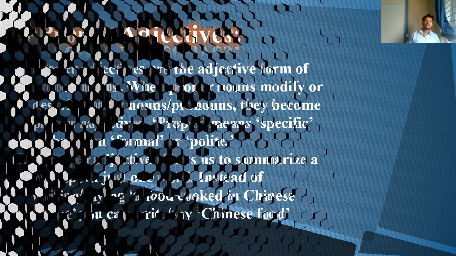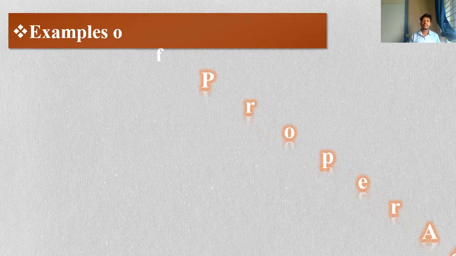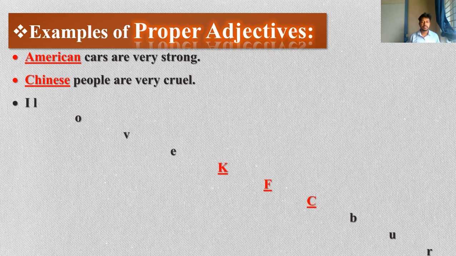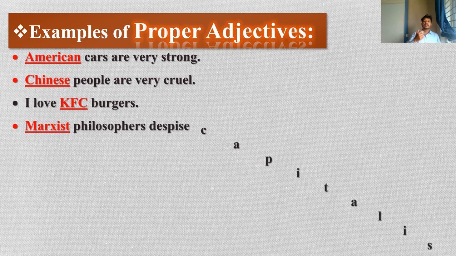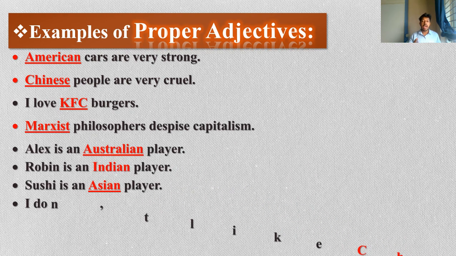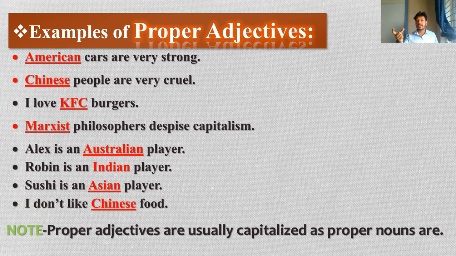Now the next page, and here there are some examples of proper adjectives. American cars are very strong. American is the name of a country. I have already told you any type of name can be used as proper noun.